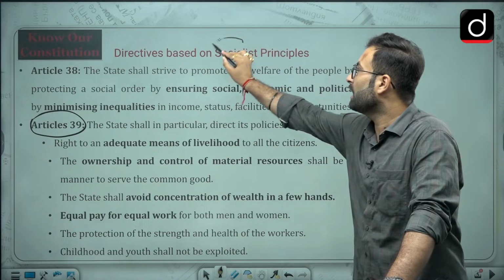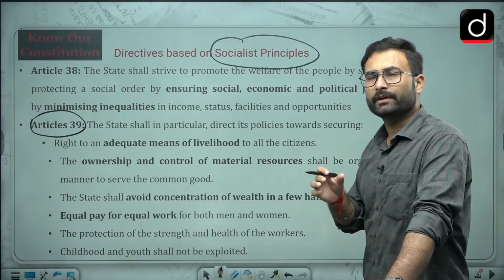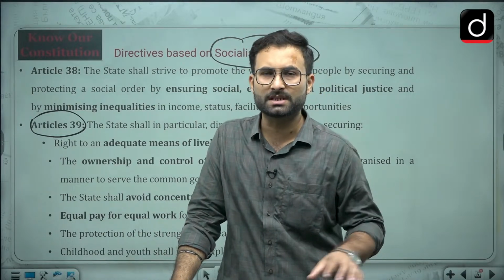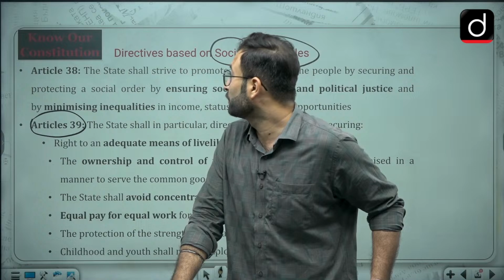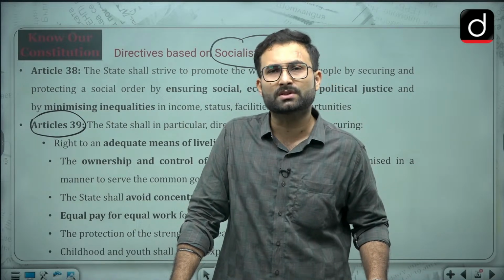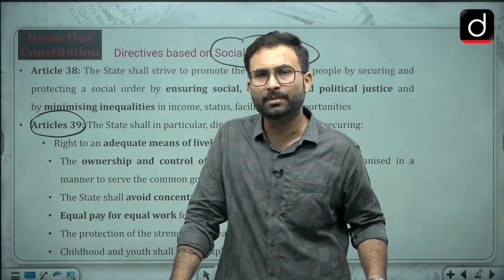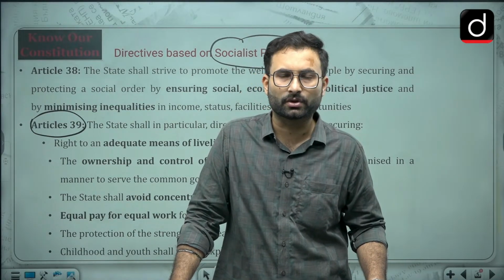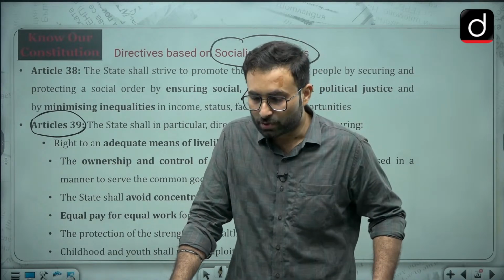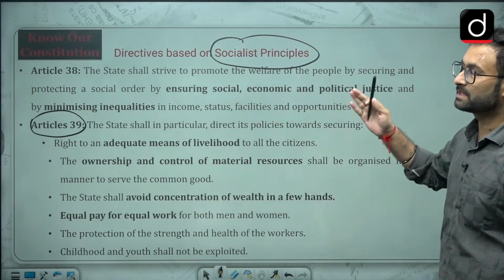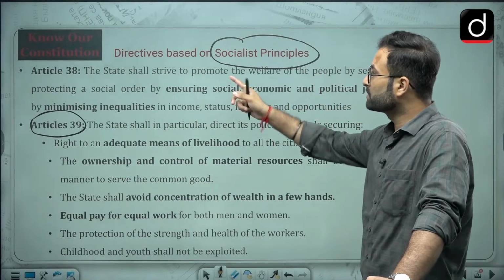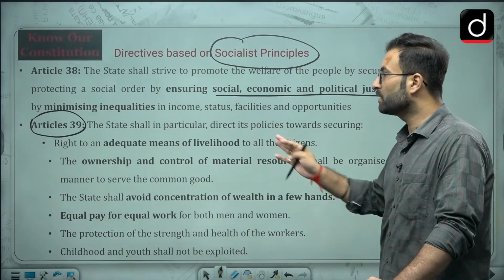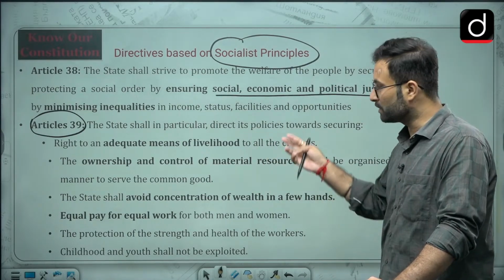These are the articles which are based on the socialist principles. When we talk about the directive principles given in the Indian constitution, there are 3 principles which have been followed. One is the socialist principle, which is more or less based on Nehruvian socialism. Then liberal principles were also used while writing the DPSPs, and then there are Gandhian principles. We'll look at them separately. First, these are the socialist principles on which these DPSPs are based. One was ensuring socio-economic and political justice by minimizing inequalities. Second was the right to work and equal payment.